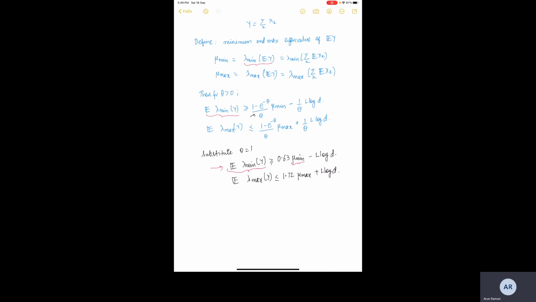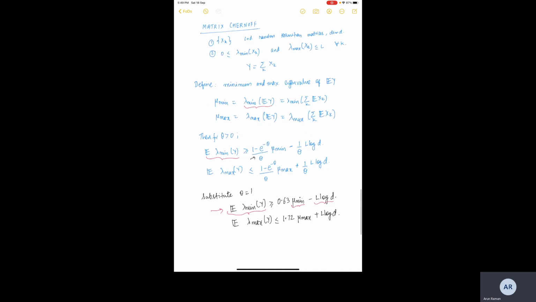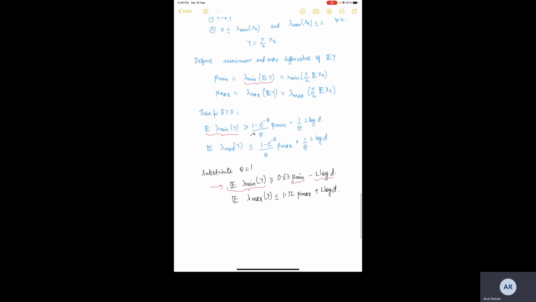First thing is that they are not the same, but they are not too different as well. 0.63 times, and this is a fluctuation or a deviation factor that depends on how much the eigenvalues can change and how big is the matrix. So first and foremost, what you should definitely do at home is to pick a few examples, calculate the expected value of lambda min of Y, calculate what is mu min, and see for yourself what happens with this bound.